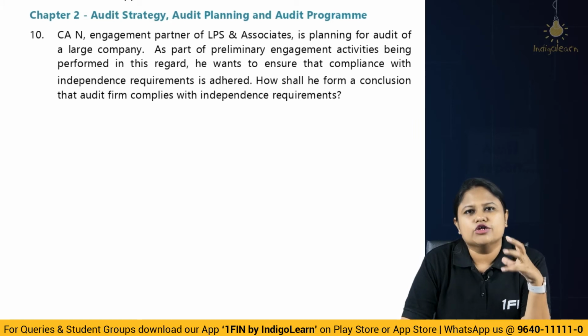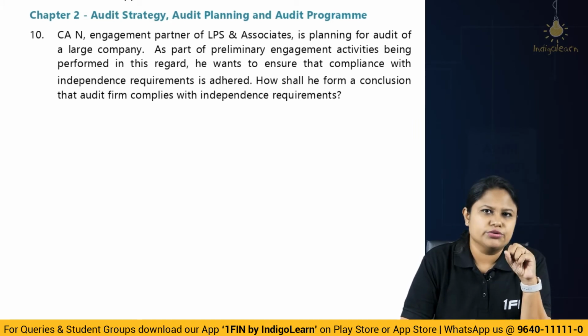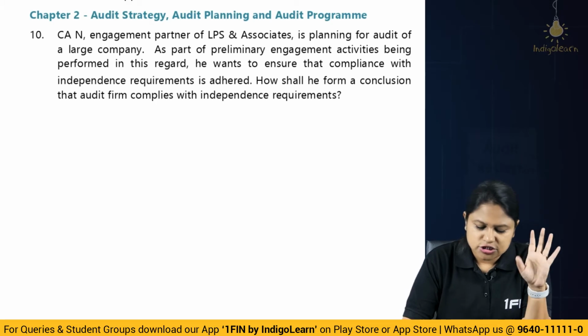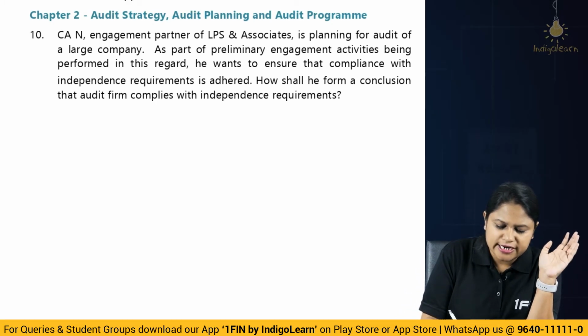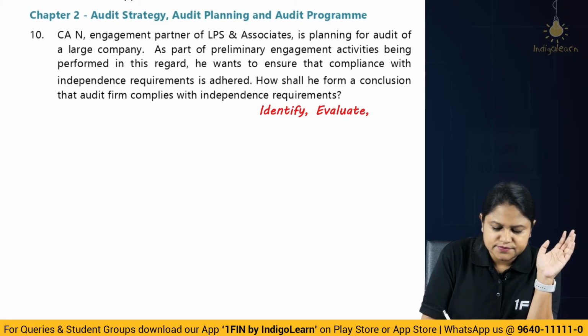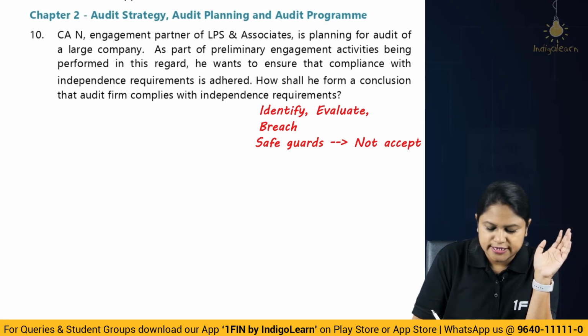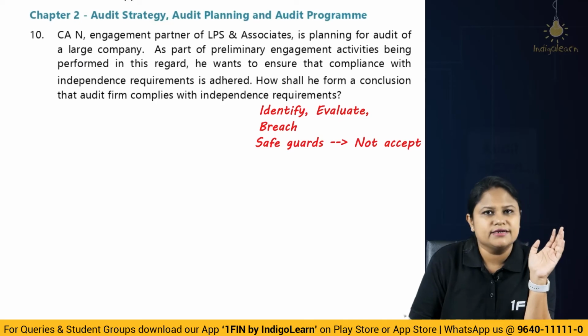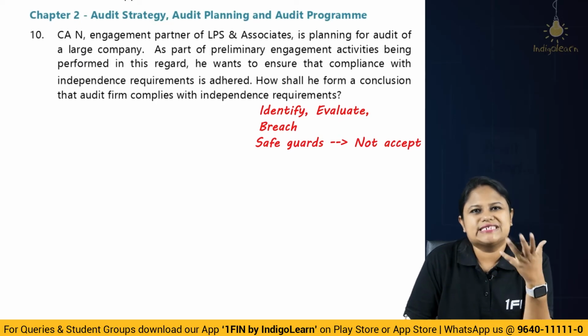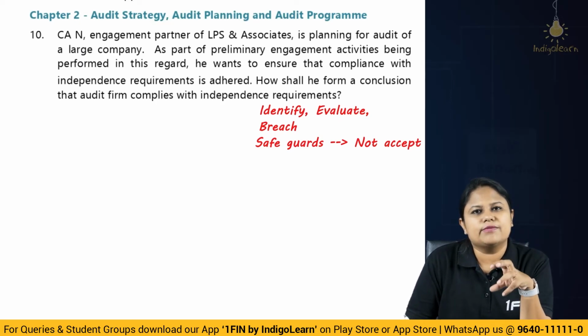level. If that also does not happen, then in that case what you will do? You should not accept the engagement. So basically that is the discussion here. First you identify, then you evaluate, then check if there is a breach, that is if there is any threat. Check for the safeguards available. If safeguard is not possible, then you have to not accept. Don't use the word withdraw here because you have not accepted it. Withdrawal is the word used for when you have accepted and you are leaving. Here we are discussing about you have to accept it.